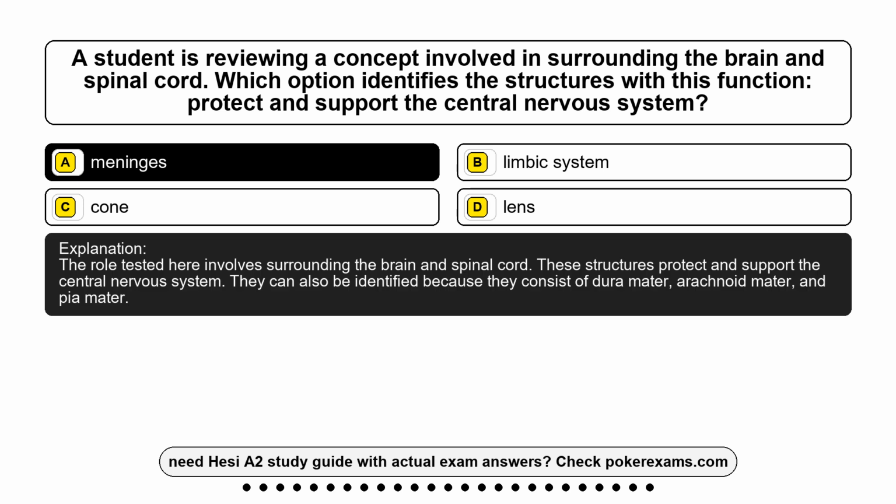The role tested here involves surrounding the brain and spinal cord. These structures protect and support the central nervous system. They can also be identified because they consist of dura mater, arachnoid mater, and pia mater.